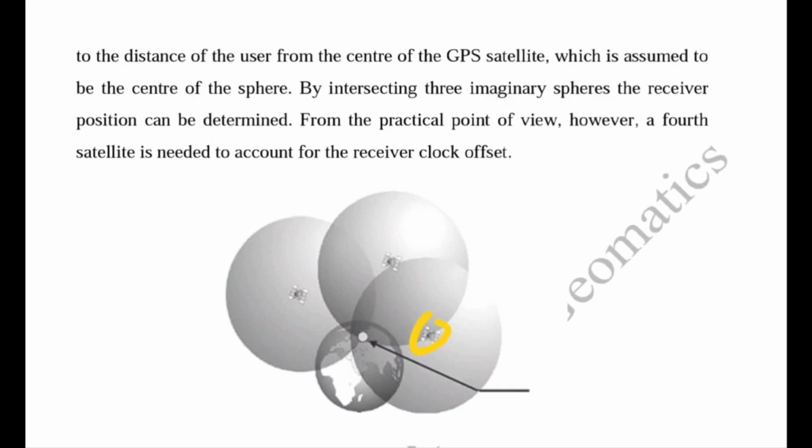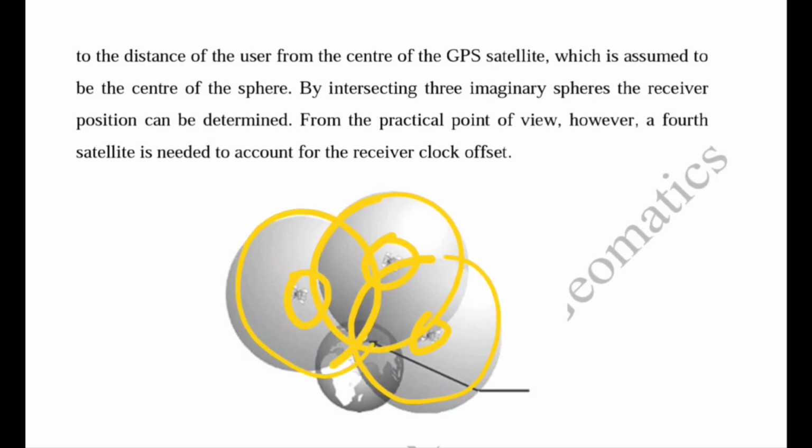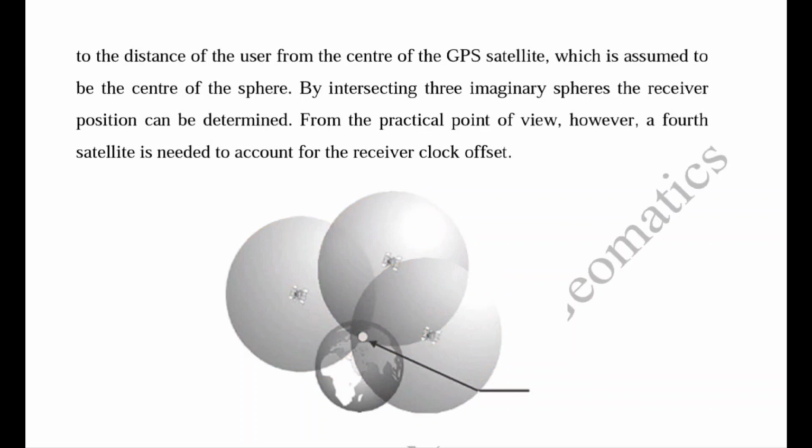So for this satellite, there is one imaginary surface, for another satellite, another imaginary surface, and for another satellite, another imaginary surface. The intersection of these 3 lies on the GPS receiver location.